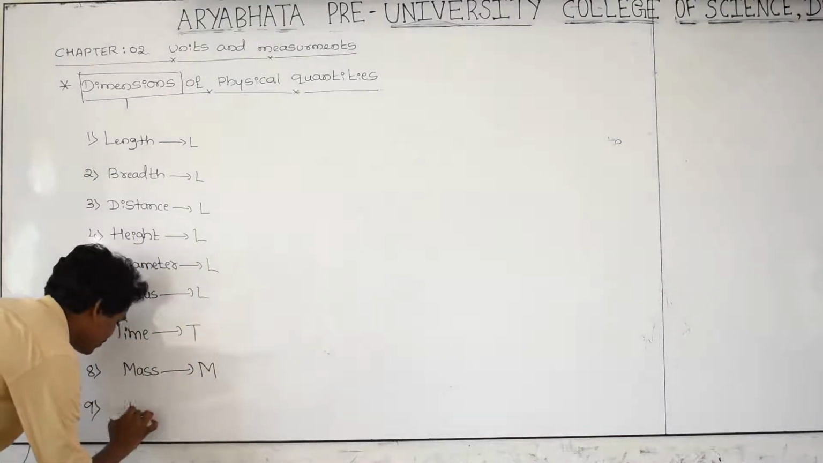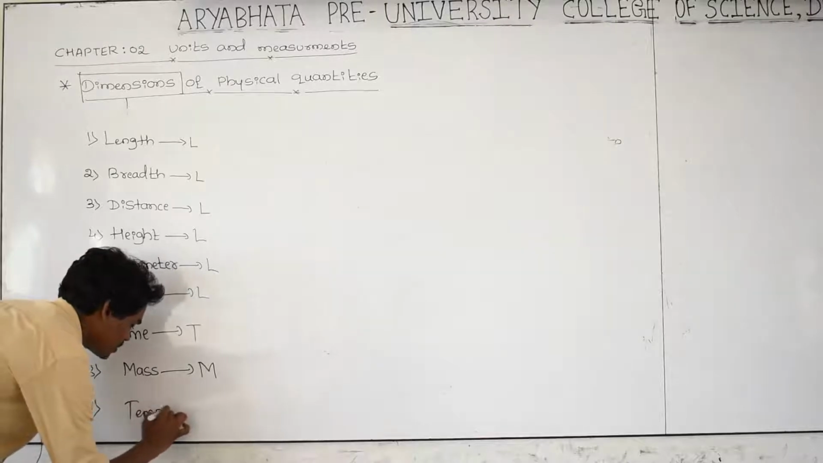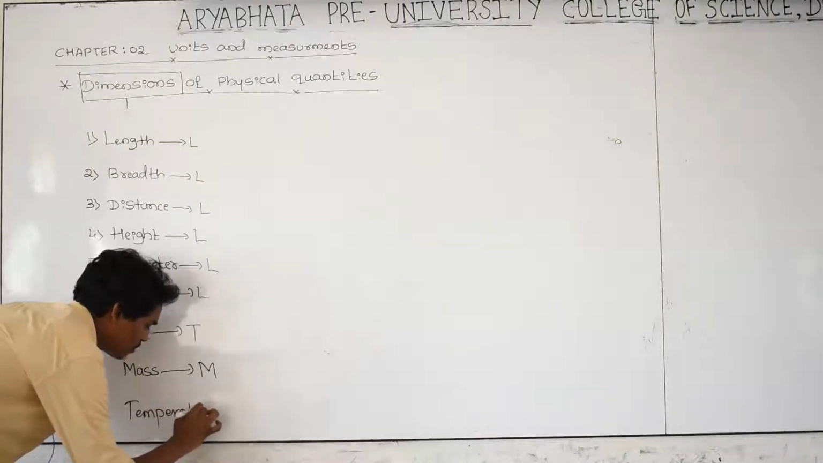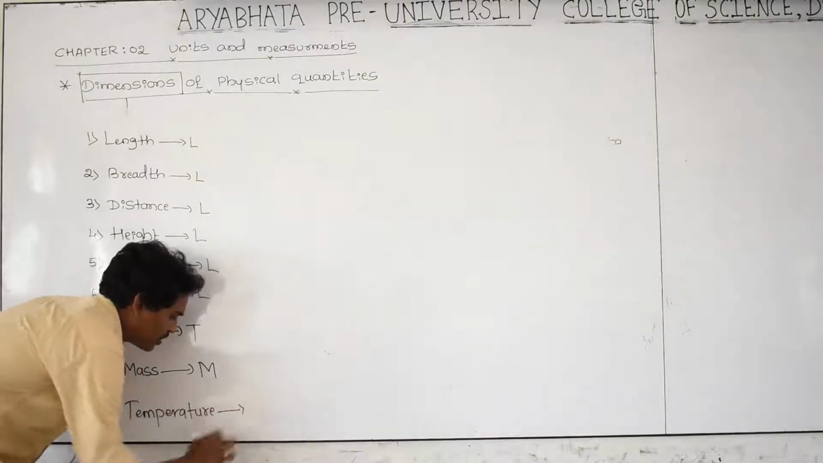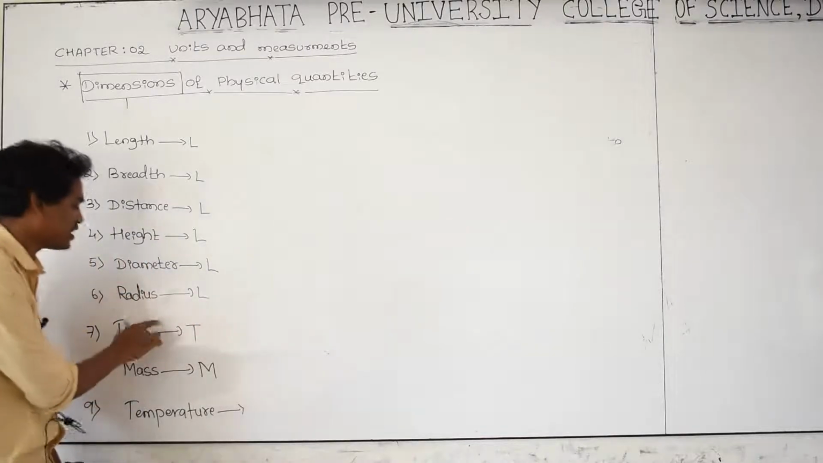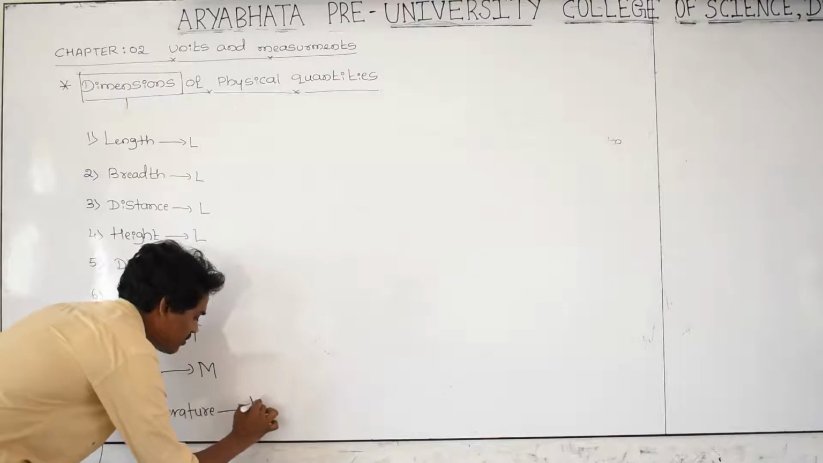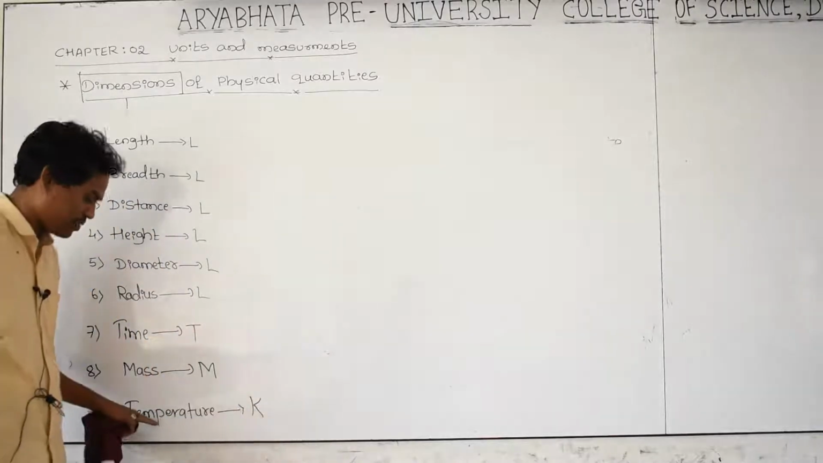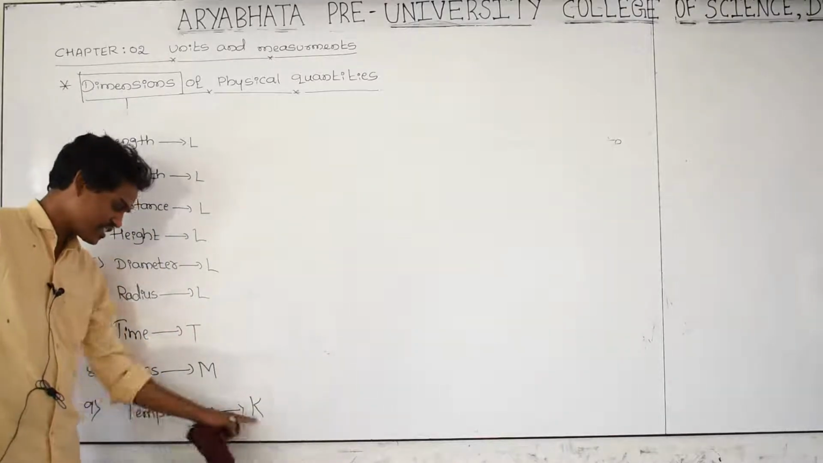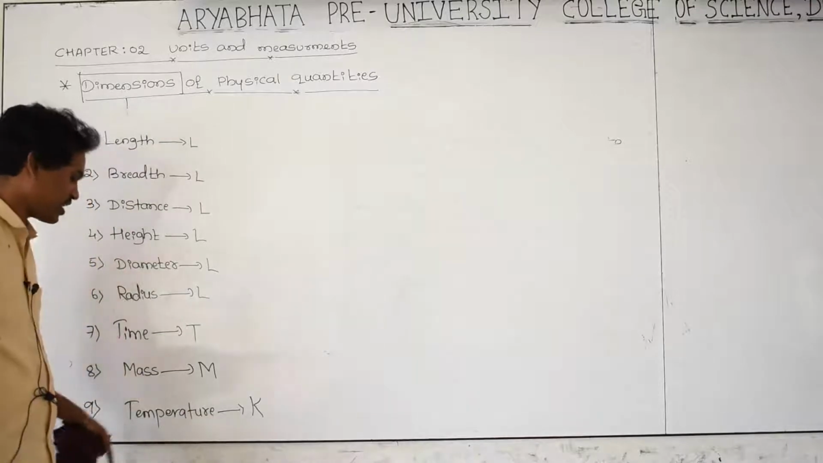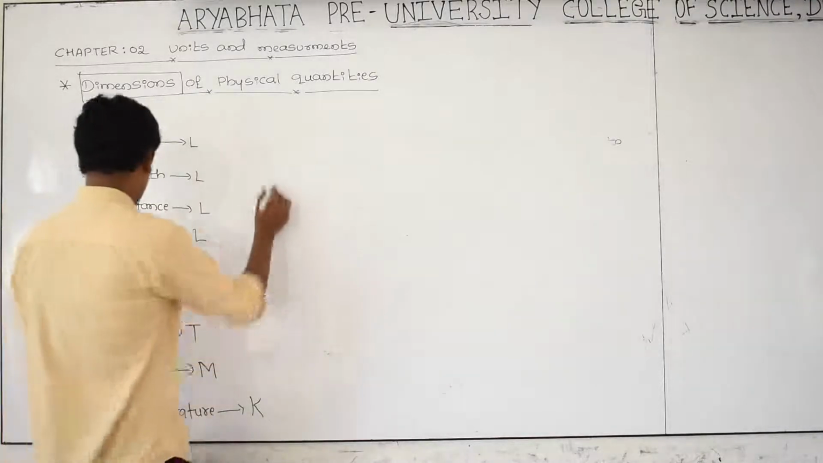Dimension of temperature, that is, don't take T. For temperature, the SI unit is Kelvin, that's why K. K is the dimension of temperature. Kelvin is the SI unit of temperature. That's why the temperature dimension is K.